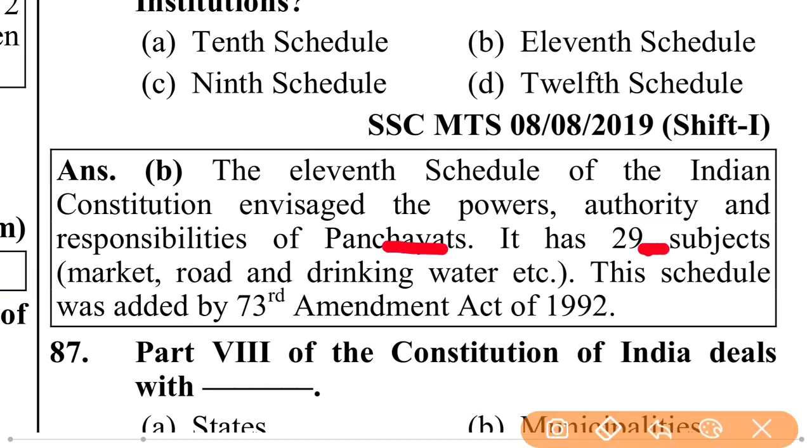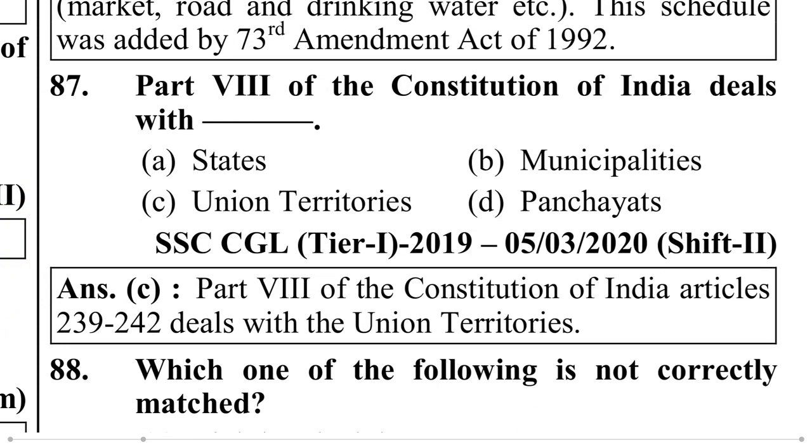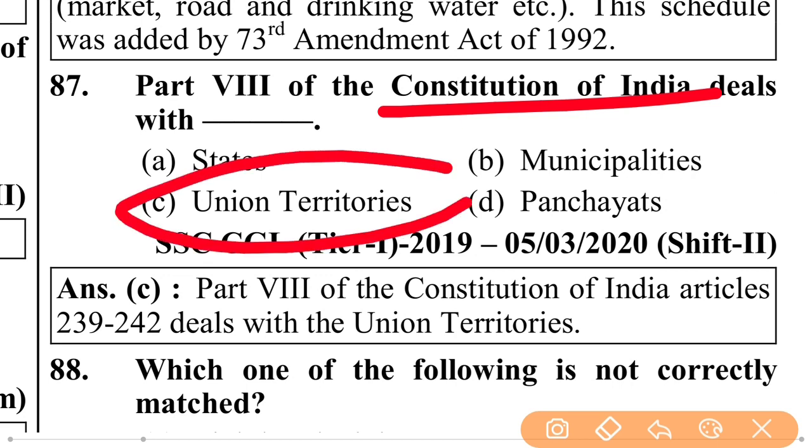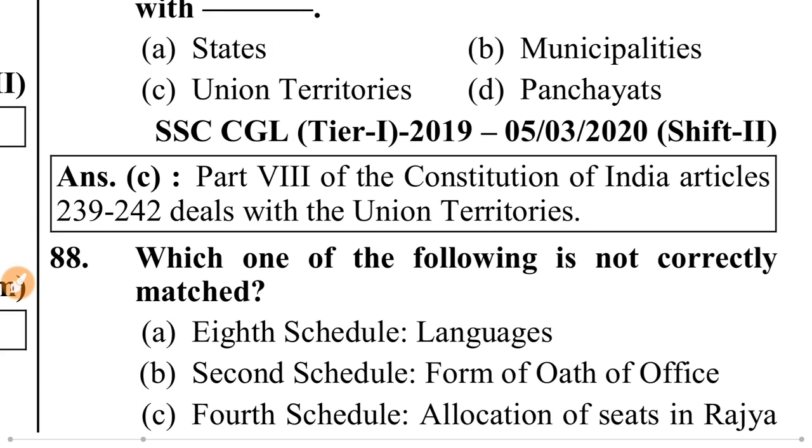It has 29 subjects: market, road, drinking water, etc. This schedule was added by the 73rd Amendment Act of 1992. Part 8 of the Constitution of India, Articles 239 to 242, deals with Union territories.